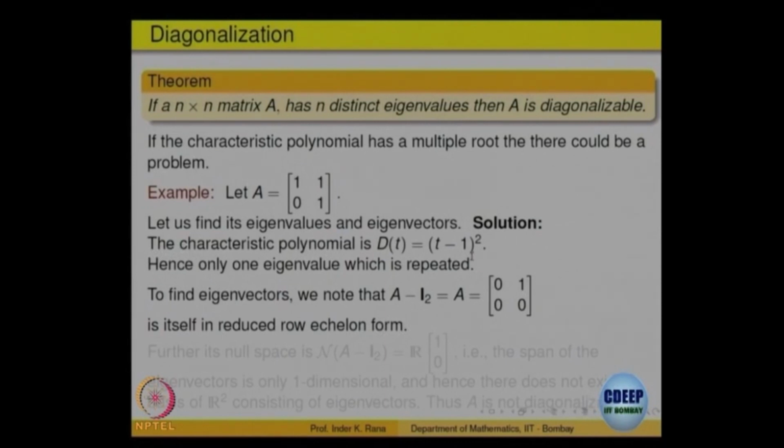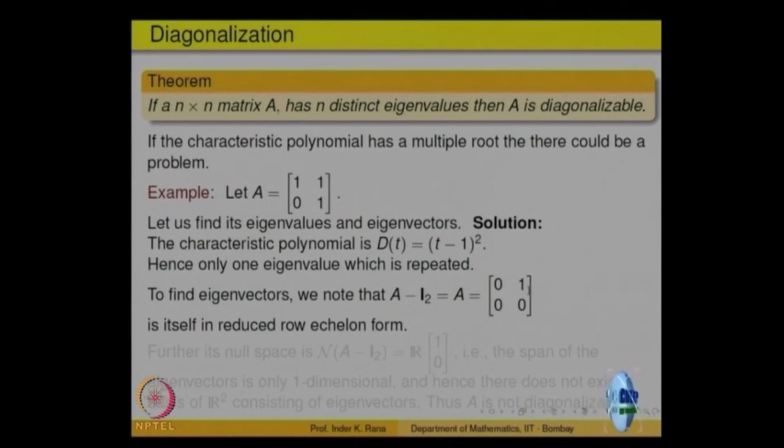Okay. So let us find the eigenvector corresponding to that eigenvalue. So how do you find the eigenvector? Look at the eigenvalue. What is the eigenvalue? T equal to 1. So what is A minus lambda I? 1 minus 1, that becomes 0. Everything is 0 except the second entry in the first row, right. So that is A minus lambda I for lambda equal to 1. This itself is in reduced row echelon form, we do not have to do anything.